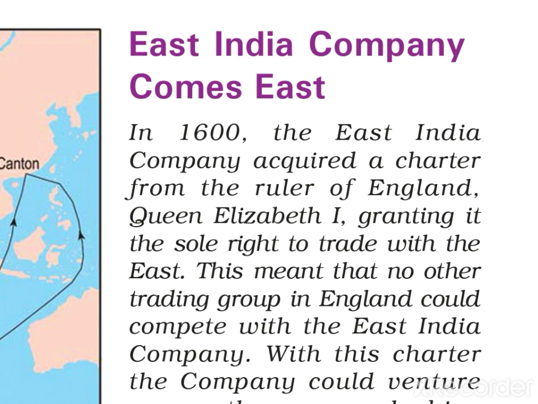The British Joint Stock Company, as it was known earlier, was founded by John Watts and George. The names are not given in your book, but in 1600 the East India Company acquired a charter from the ruler of England at that time, Queen Elizabeth I, granting it the sole right. According to that charter, according to that Farman, the East India Company has the sole right to trade with the East.